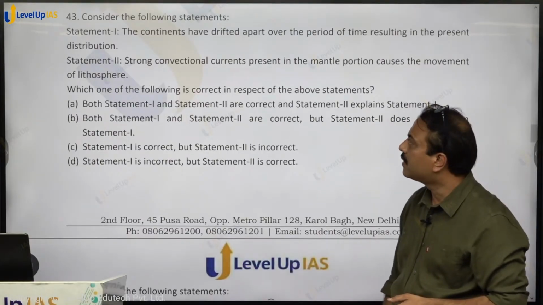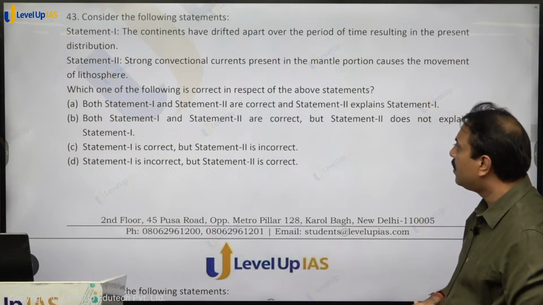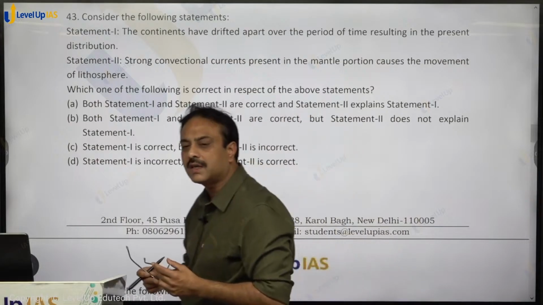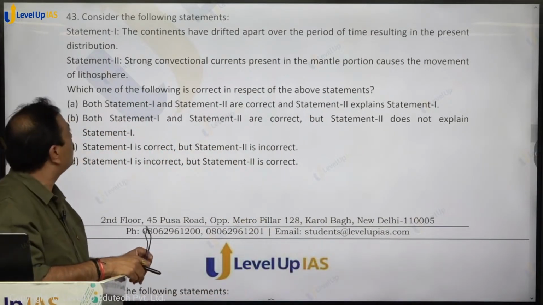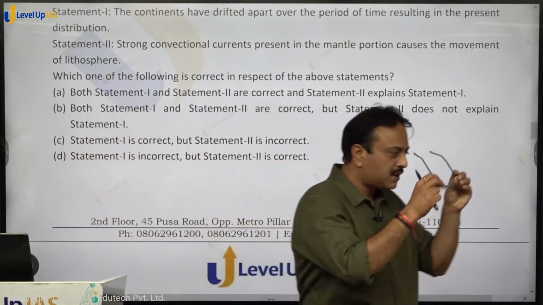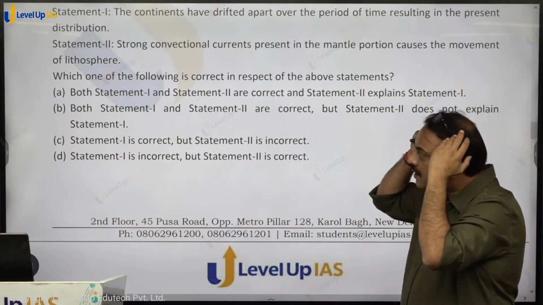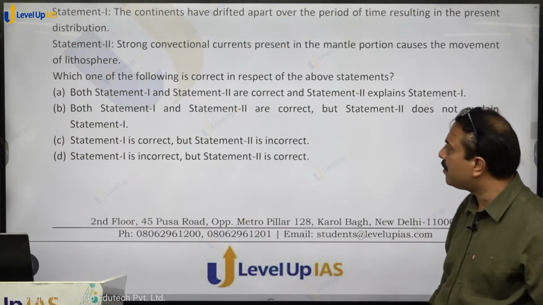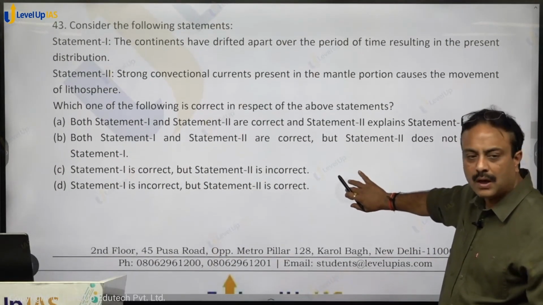Question number 43. Consider the following statements. Statement 1. The continents have drifted apart over the period of time resulting in the present distribution of ocean and continents. Correct? Strong convectional currents present in the mantle portion cause the movement of lithosphere. Yes or no? Strong convectional currents cause the movement of plates. So both the statements are correct, and the second one is a correct explanation for statement 1. So option A for apple shall be the right answer. Both statement 1 and 2 are correct, and statement 2 explains statement 1. Any discrepancy, any doubt in that?